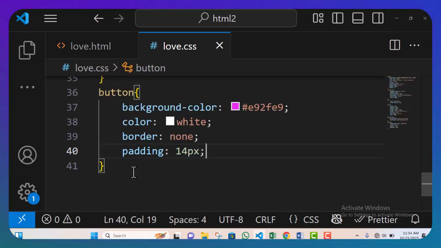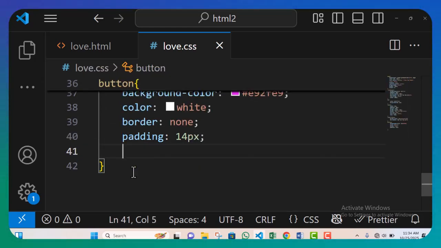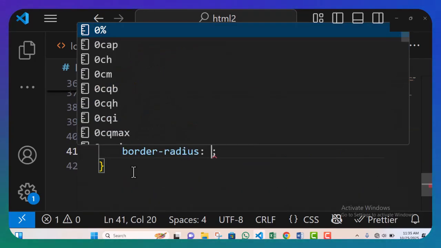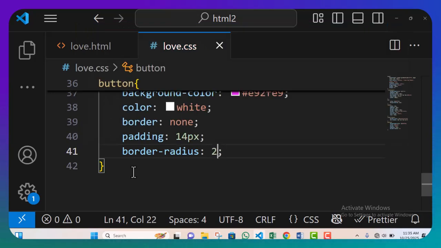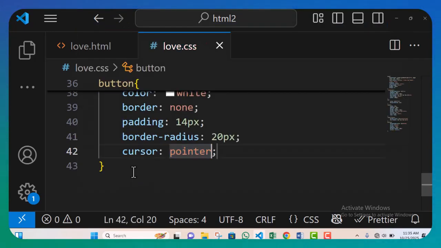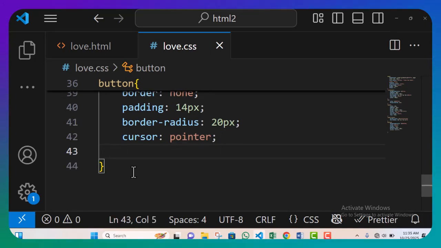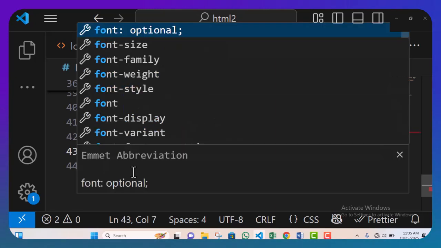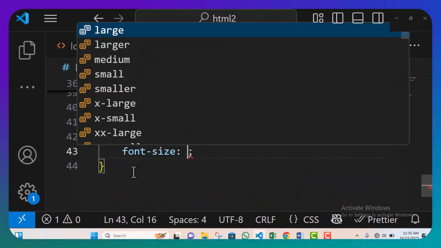Let's also give it a border radius, so it gives us those curvy edges. The border radius is going to be 20 pixels. I'm going to make the cursor a pointer, so that whenever the cursor goes there, it gives us a finger pointer and not the normal mouse. I'm going to give it a font size so the text gets bigger. For the font size, I'm just going to give it 10 pixels.